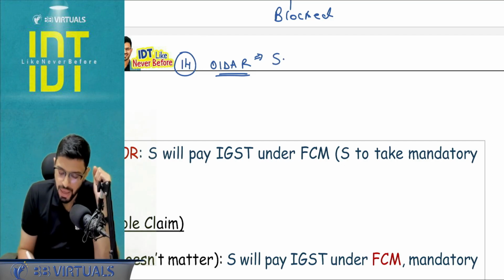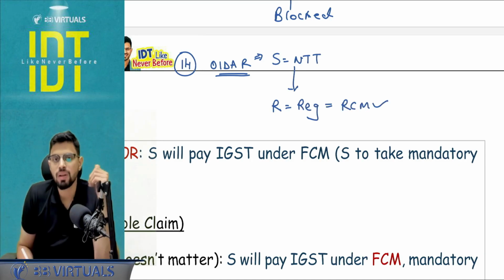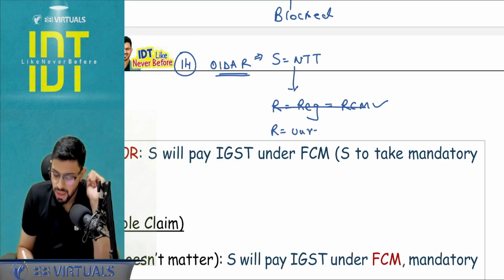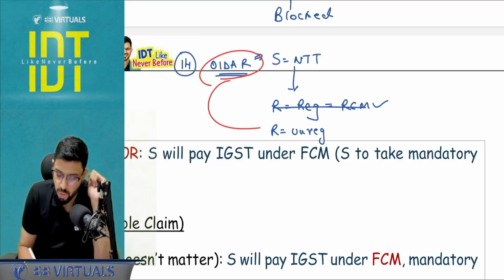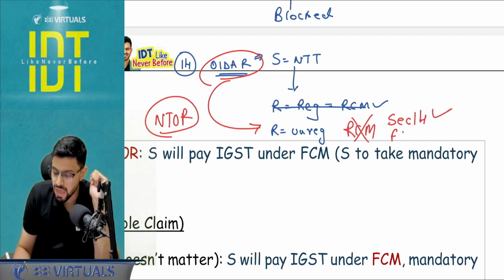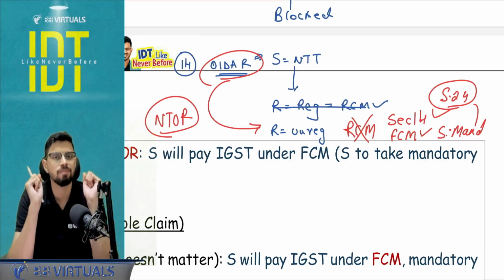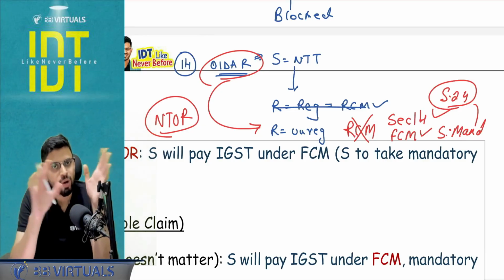So, if OIDAR, the supplier is from non-taxable territory, and if the recipient is registered, here RCM is going to apply, and it will be an import of service. RCM is going to apply. No section number 40. Section 14 here is not applicable. If the recipient is an unregistered recipient taking specifically OIDAR service, it is termed as NTOR. Here reverse charge mechanism will not apply. Here section number 14 applies. Forward charge mechanism applies. Supplier has to take mandatory registration under section 24, single registration, simplified registration scheme. Is this clear? This is what we cover in section 14.